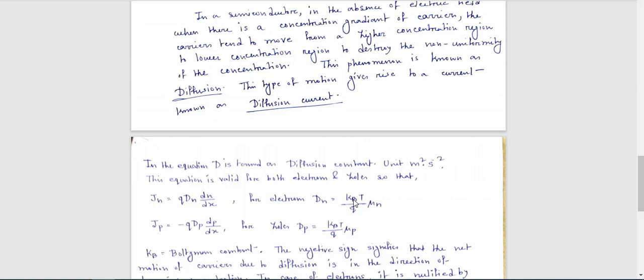Can you remember the value of this Boltzmann constant? These are not new things, you already know them. These are very common. In my next class I will give you an assignment where you have to say what kB means, and if you forget, just remember the value of the Boltzmann constant. And T is the temperature in degrees Kelvin.